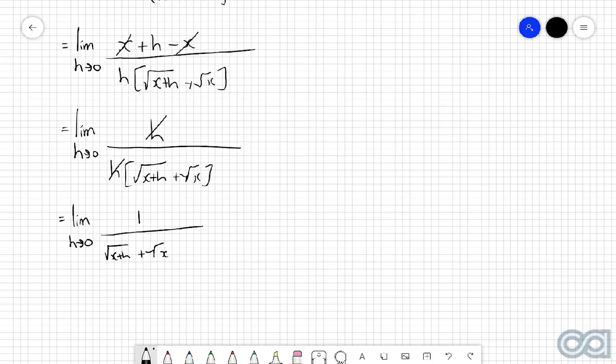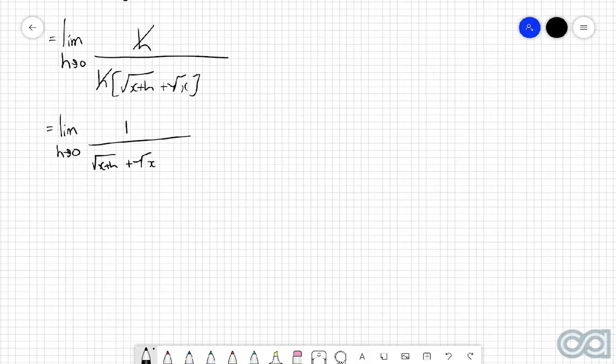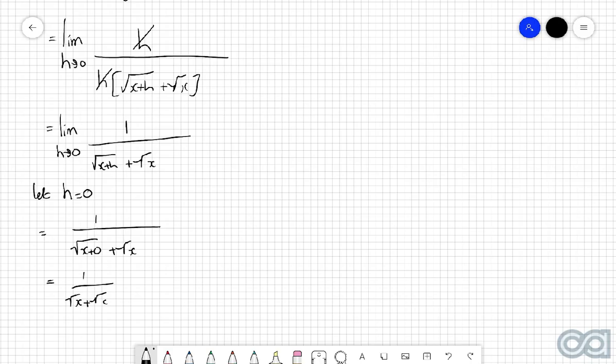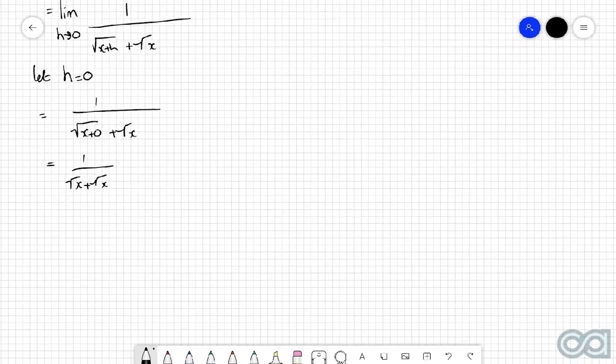Similar to our last two examples, now that we've eliminated the h on the bottom, we can now set h equal to 0, which we can write as 1 over the square root of x plus 0 plus the square root of x, which is going to be 1 over root x plus root x, which is the exact same as 1 over 2 root x. And that there would then be our final answer.